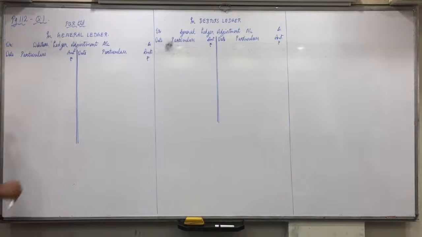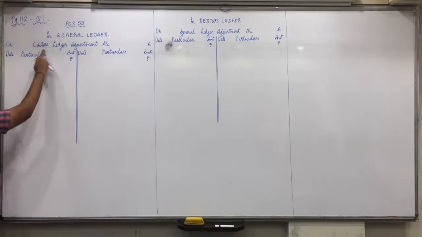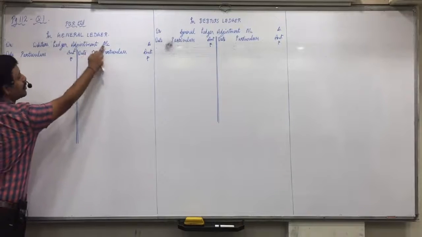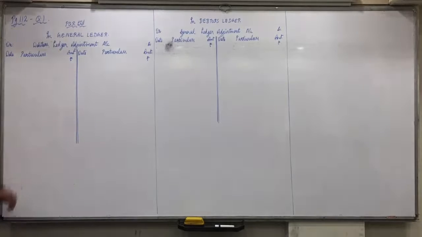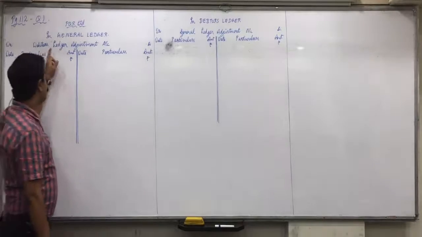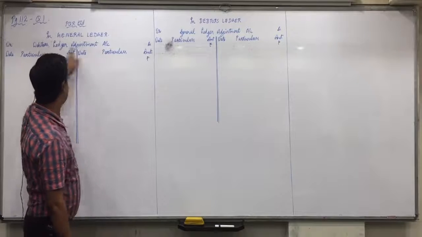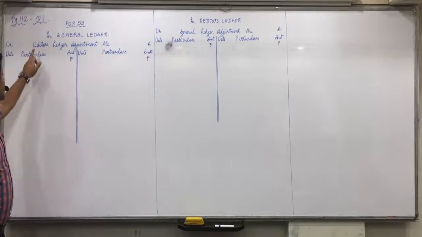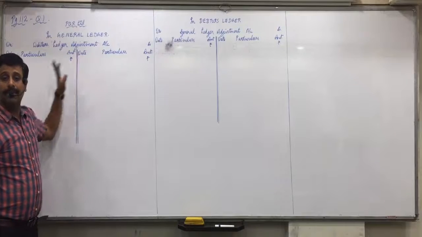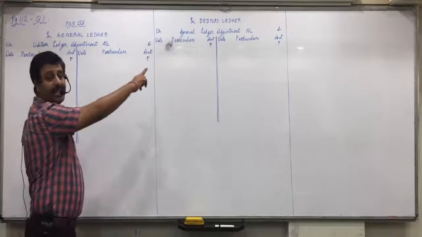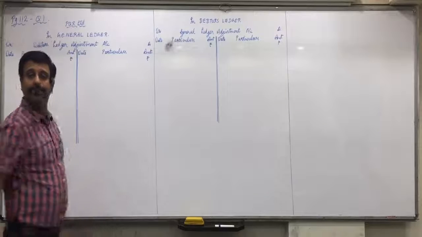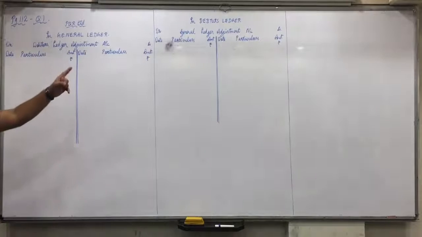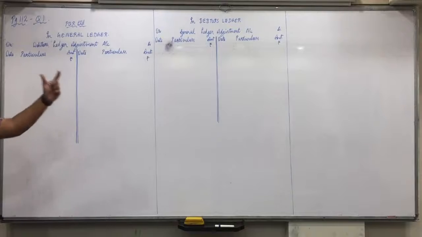You simply treat this debtors ledger adjustment account as the debtors account, and do the posting as you do from a normal journal entry. So no need to think in detail. Do the normal posting. In the debtors account, where do you write the debtors balance? Debit side. And treat this as the opposite account of debtors. So I treat this general ledger adjustment account as the mirror of debtors. Is everyone clear with this?